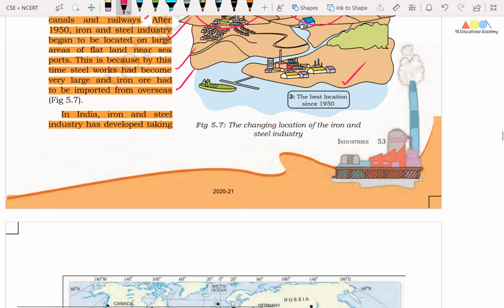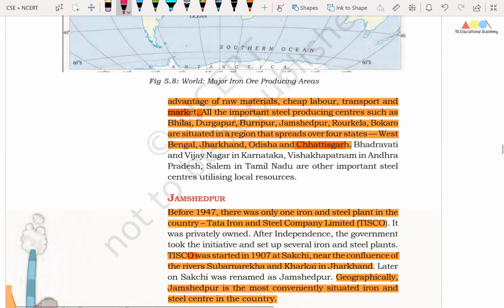Right friends, in India, the iron and steel industry has developed taking advantage of the raw materials, cheap labor, transport, and market. Friends, all the important steel producing centers such as Bhilai, Durgapur, Burnpur, Jamshedpur, Rourkela, Bokaro are situated in a region that spreads over 4 states. Those are West Bengal, Jharkhand, Odisha, and Chhattisgarh.